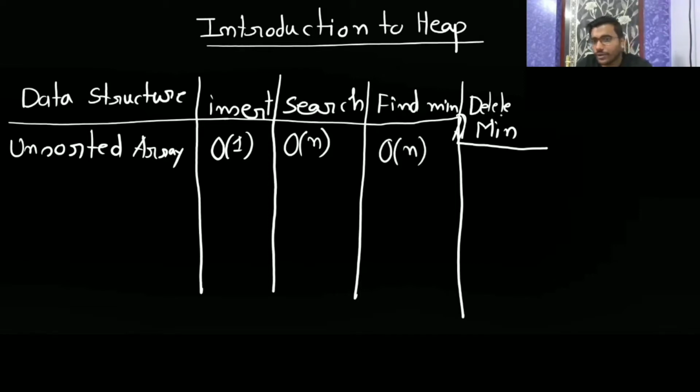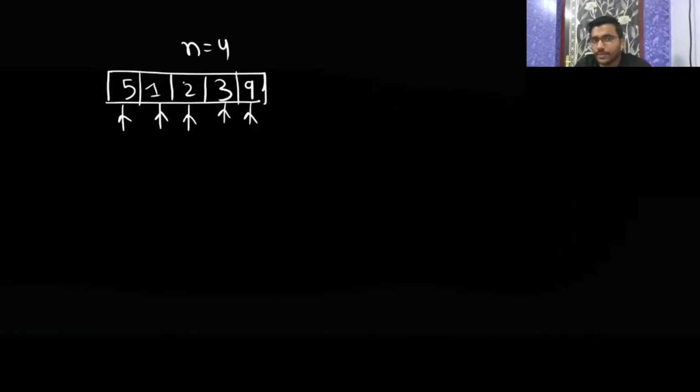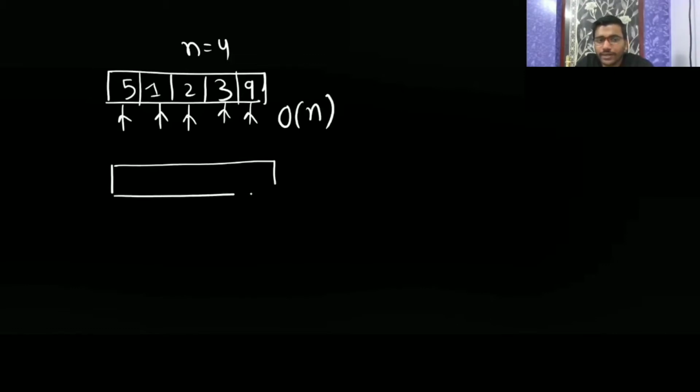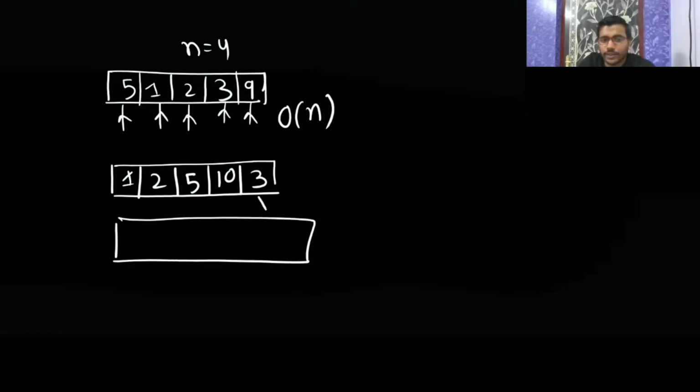After finding, if you want to delete, the finding is going to take big O of n. Let us assume your array is like 1, 2, 5, 11, 10, 3. You find the min is here, so you delete 1.